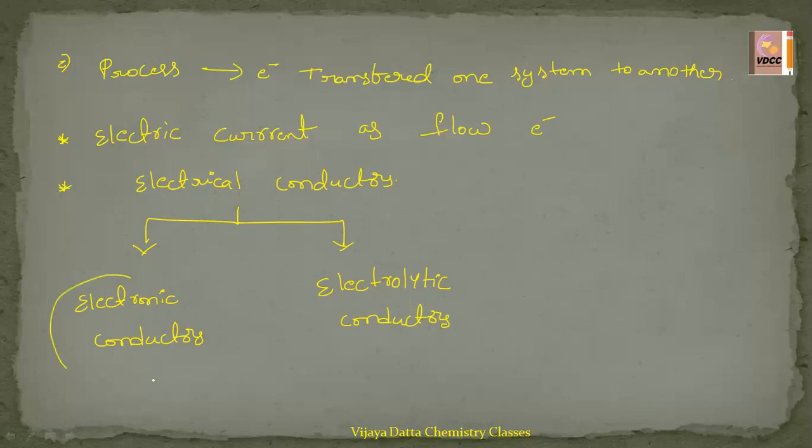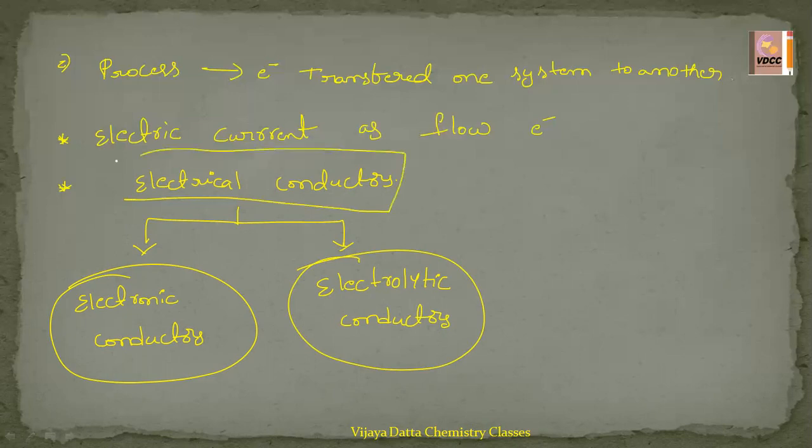So electronic conductors and electrolytic conductors are the two types of electrical conductors. What is meant by an electrical conductor? The substance which allows the electric current to pass through it is called an electrical conductor.